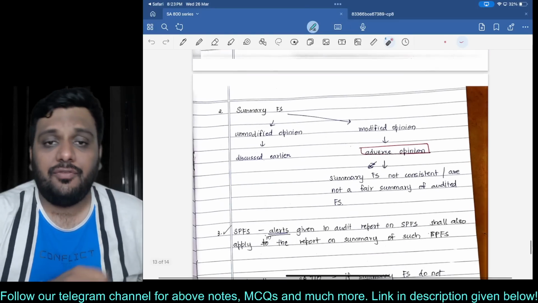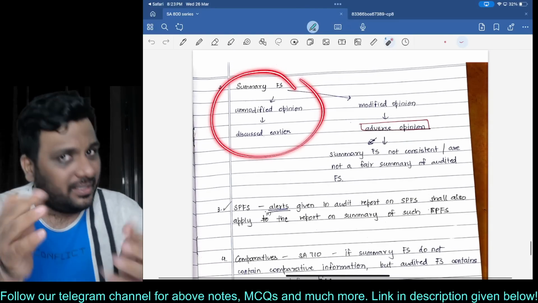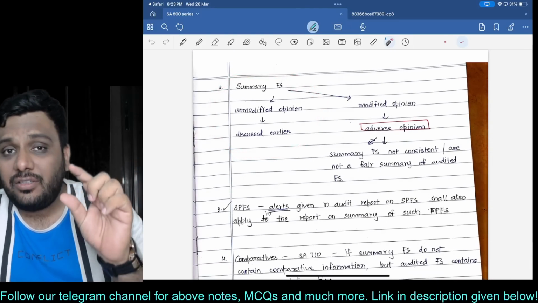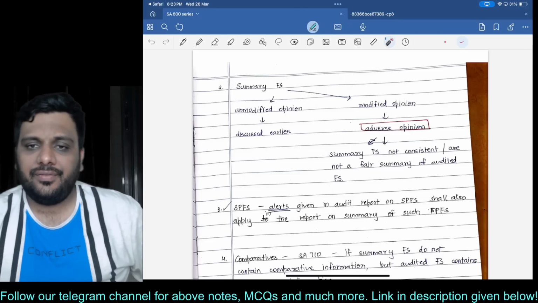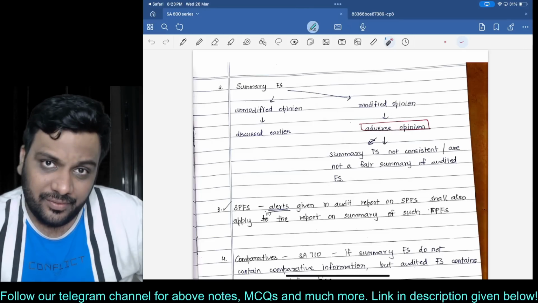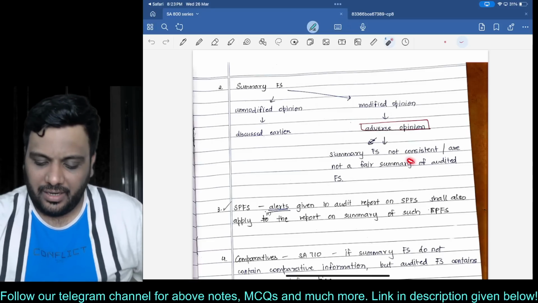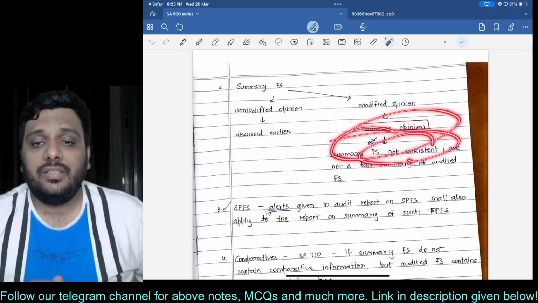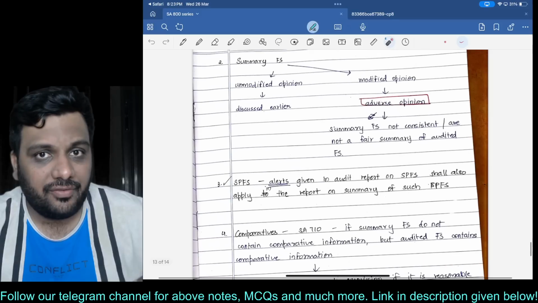If you want to give an unmodified opinion on summary FS, this is a completely different point. What are the wordings of the opinion? We have discussed earlier. If summary FS are not a fair summary, then in that case you give an adverse opinion and say that they are not consistent or they are not a fair summary of the audited FS.